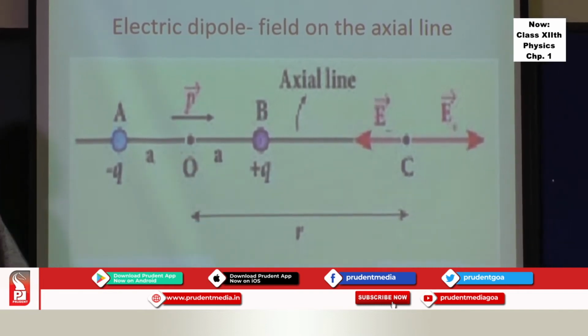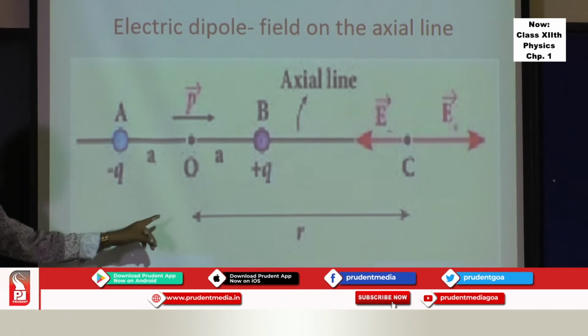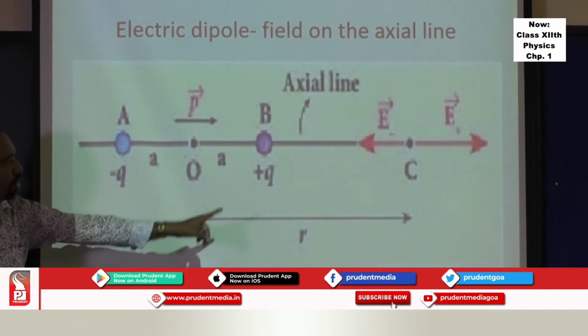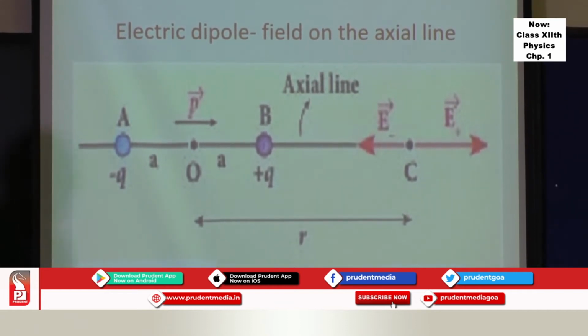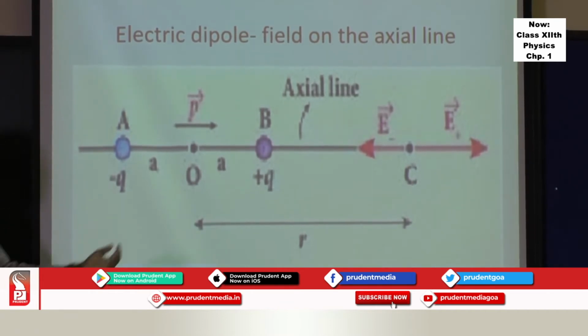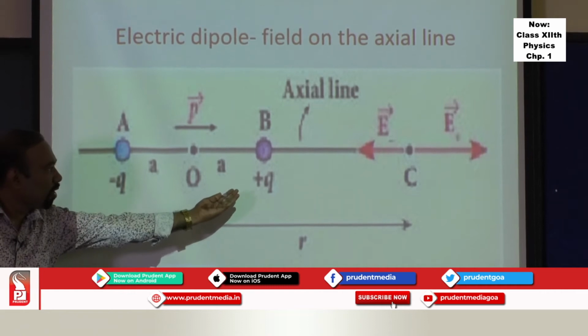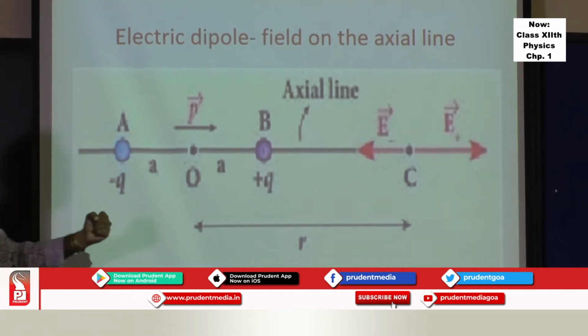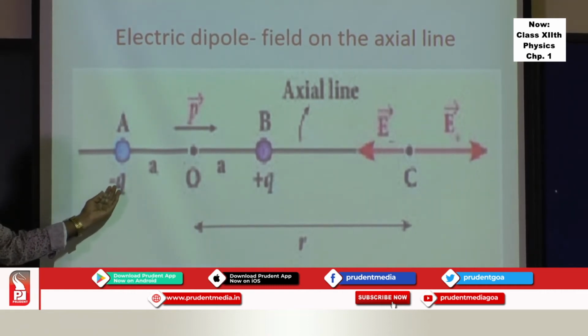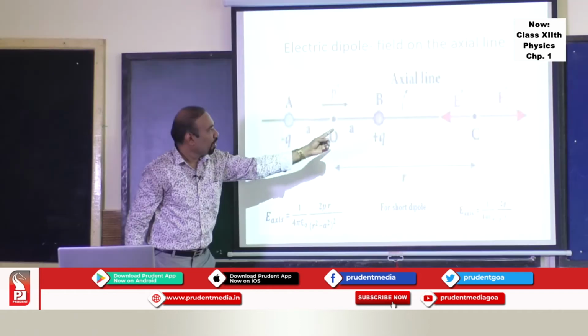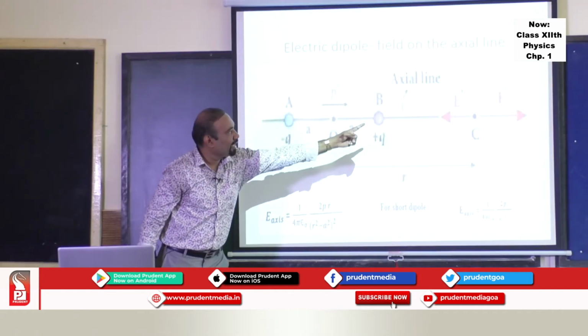At point C, we have to find out the electric field. You choose a distance from the center of the dipole to that particular point C as r. Then you try to express what exactly is the contribution of electric field due to plus q charge, and what is the contribution of minus q charge at C.